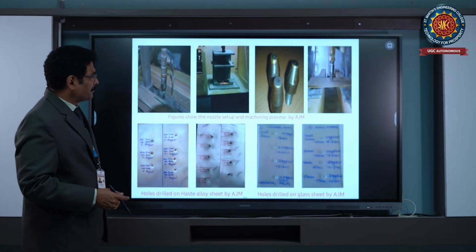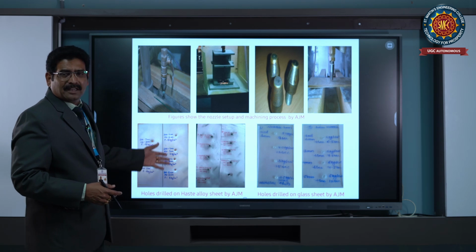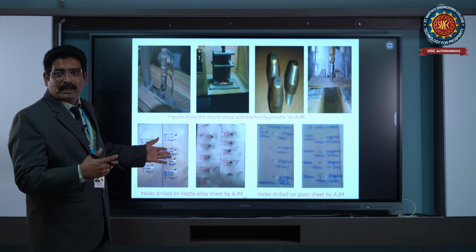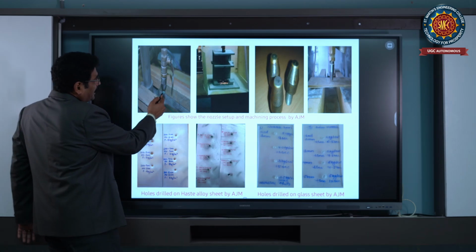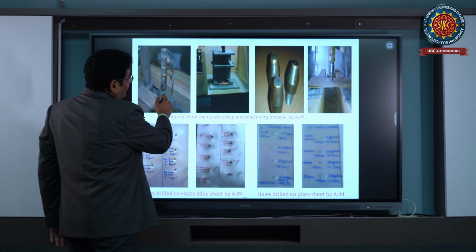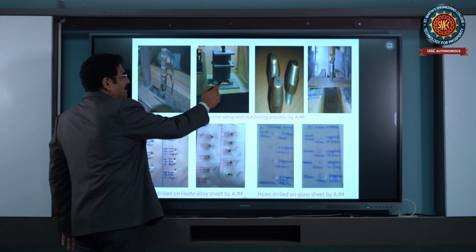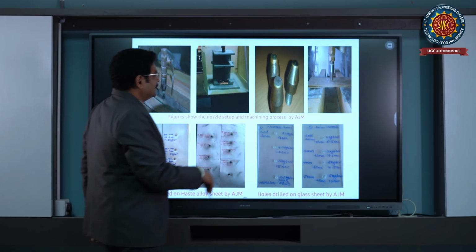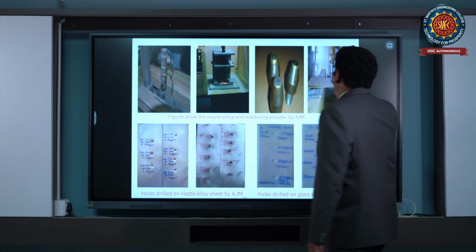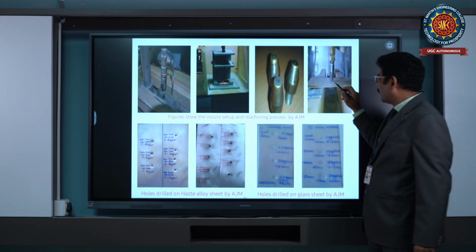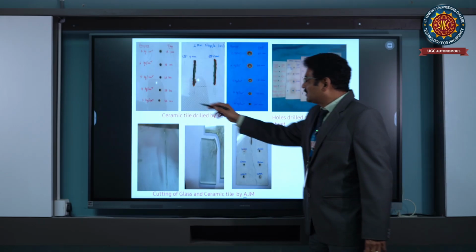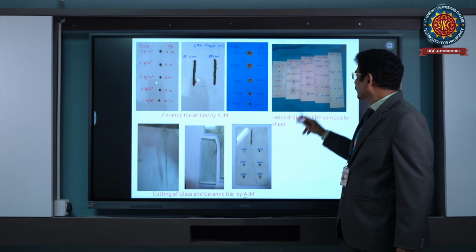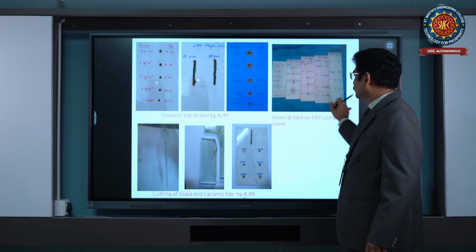See, these are some materials which we have tested in our labs, where we made our students test. See here, drilling of a hole on a glass sheet, drilling of a hole on Hastelloy. These are all the nozzles. This is FRP, machining of the FRP. This is ceramic, machining of the ceramic. These are all the variations which we have observed.